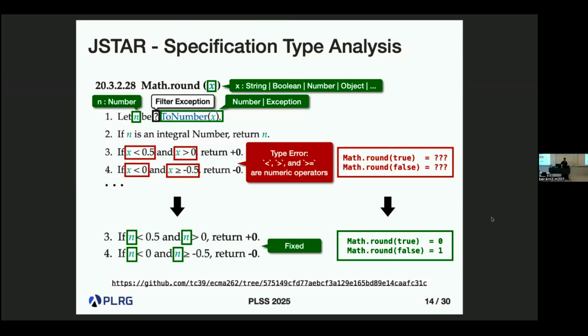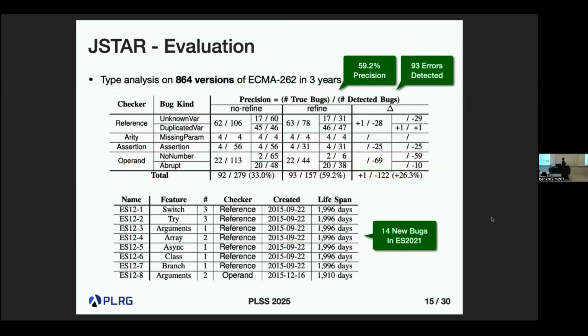So if we perform type analysis, we can automatically check these problems. We built a tool called JSTAR, a type analyzer for the specification. Using this tool, we detected 93 errors in the specification with 59.2% analysis precision. And among them, 14 are newly detected bugs found by our tool.